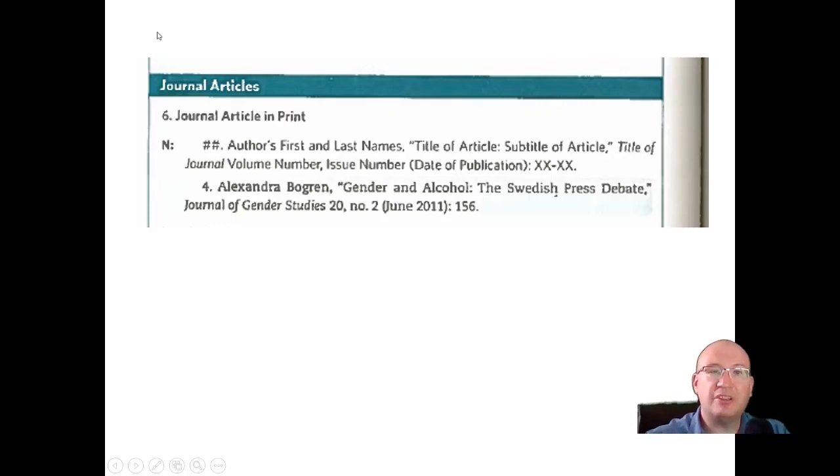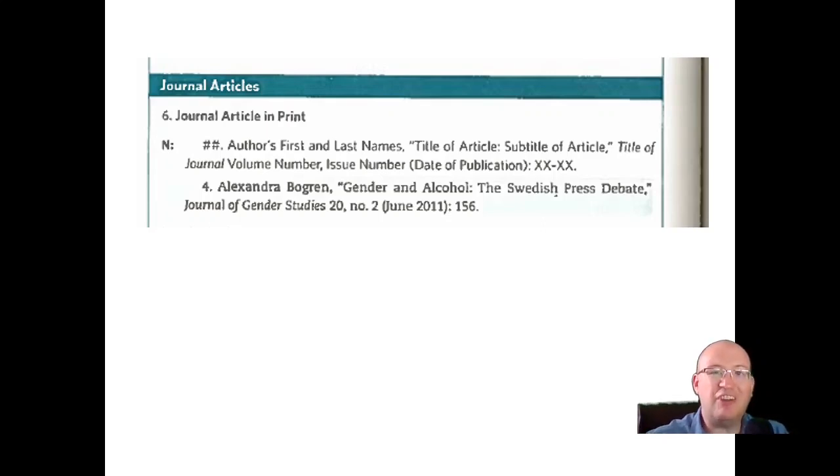Another source that you're likely to use are journal articles. So for a footnote for a journal article, it's similar to a book: author's first and last names, comma. Now here's where things get tricky. There's an article title and a journal title, right? A journal has its own title, but then each article within the journal has its title.